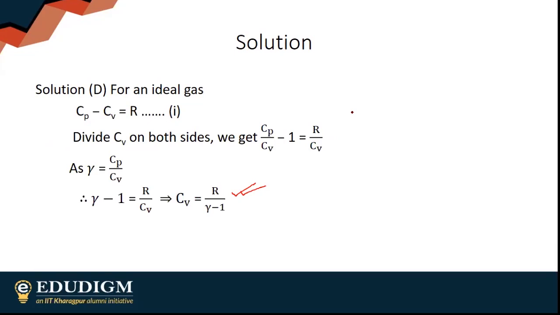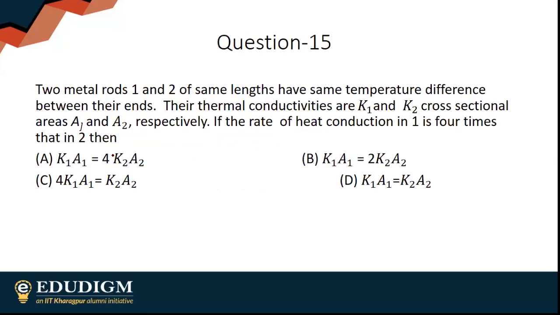Moving on to my next question. Two metal rods, 1 and 2, of the same length, have the same temperature difference between their ends. Their thermal conductivities are K1, K2, and cross-sectional areas A1, A2.